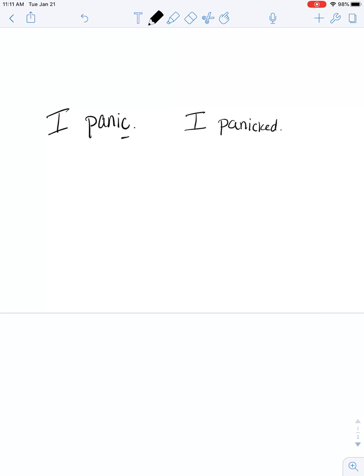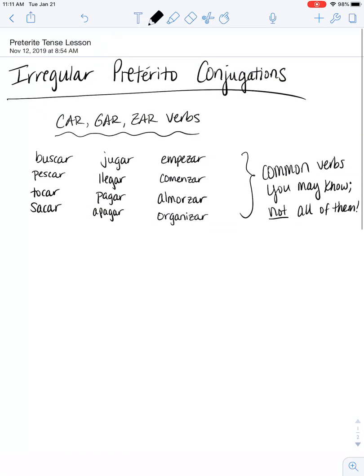But something else that we do to keep that k sound, we added a K. So we have CK. If we didn't add that K in English, we'd be left with this, and this would be pronounced panist, which is not a word in English. So we add an extra letter here. We add that K to help us out with our pronunciation. The same thing happens with these CAR, GAR, ZAR verbs in Spanish. Let me show you.